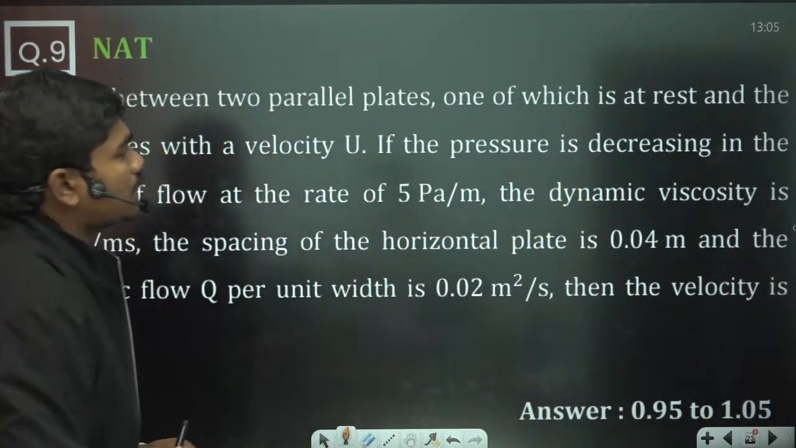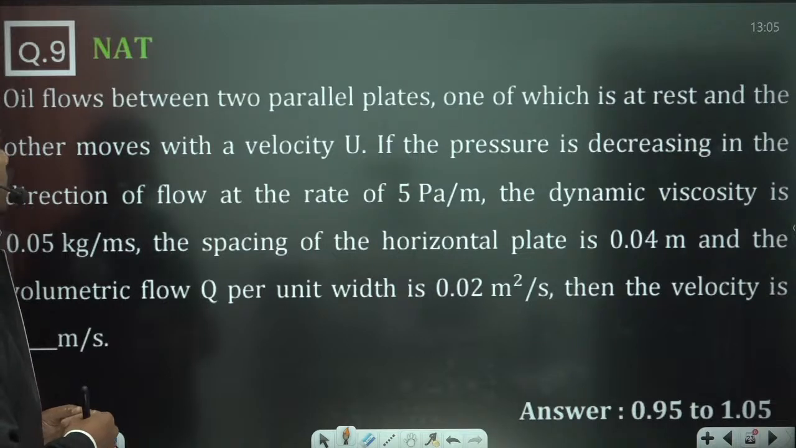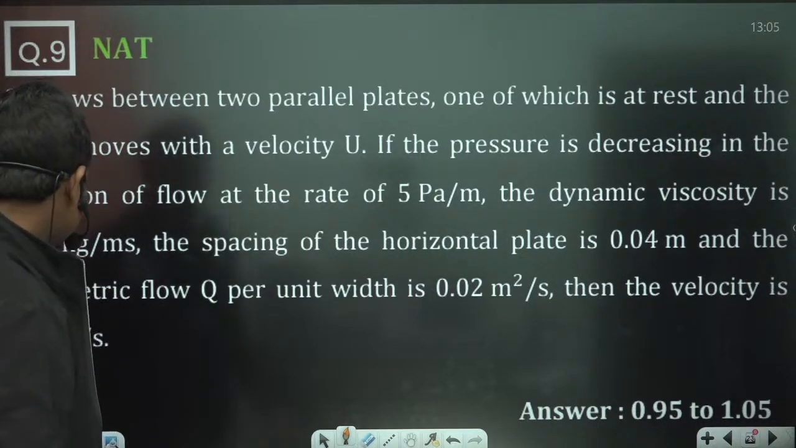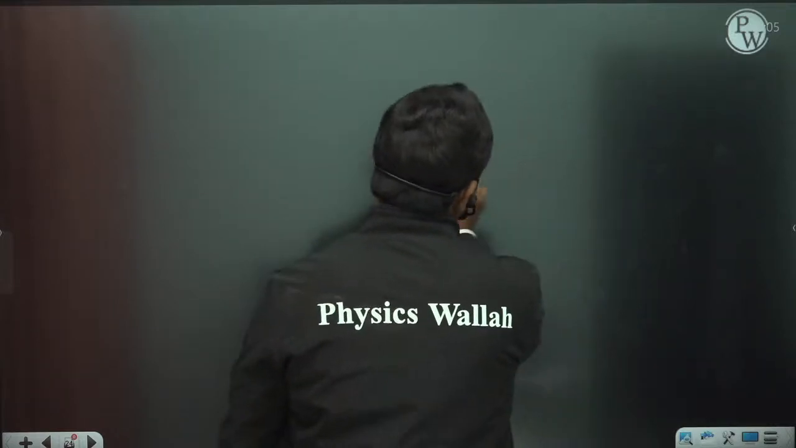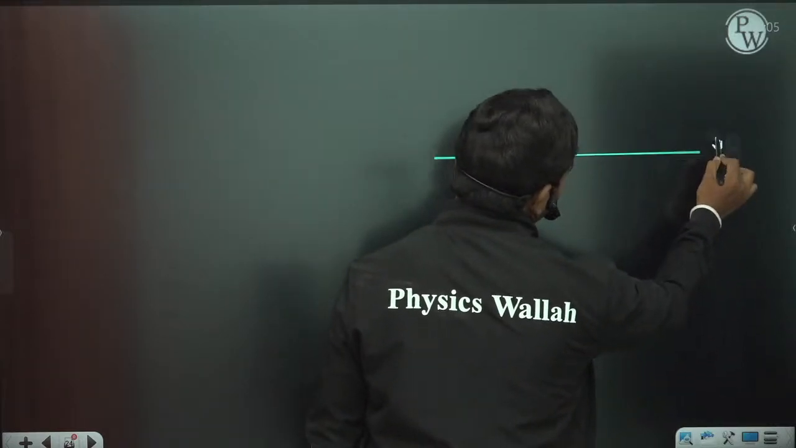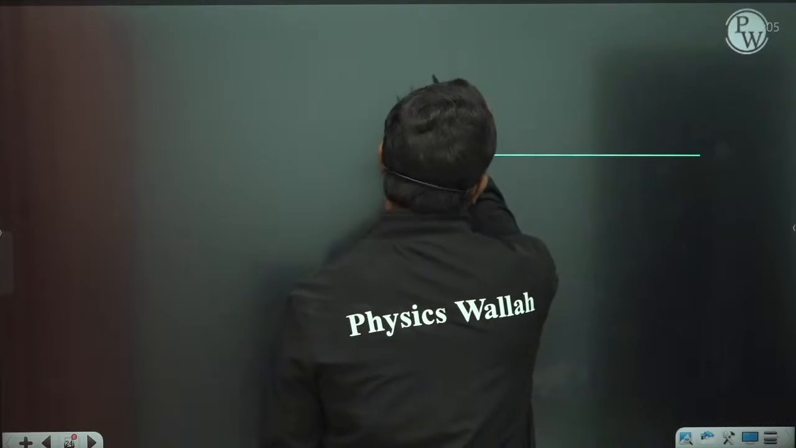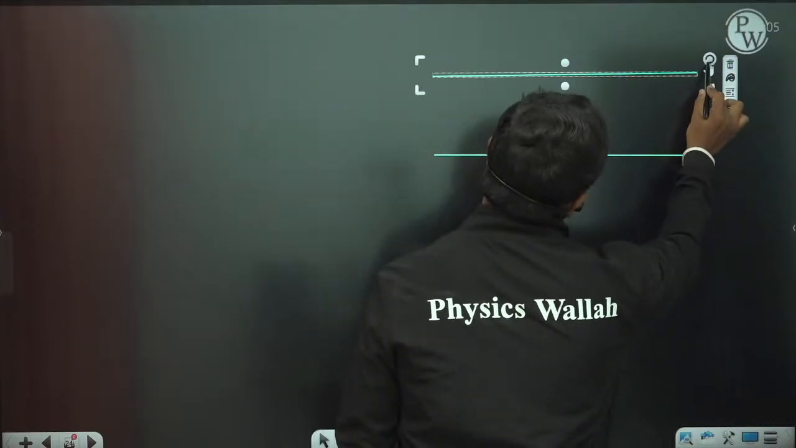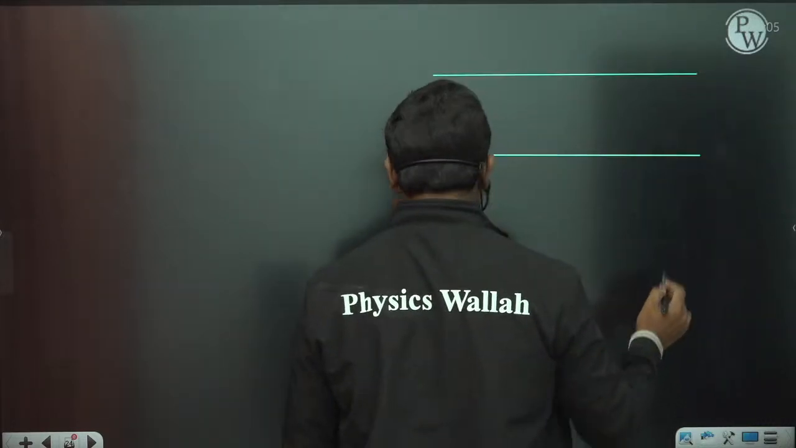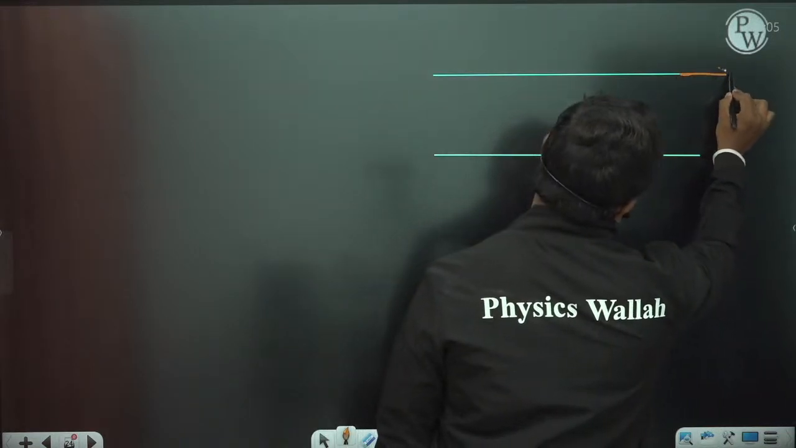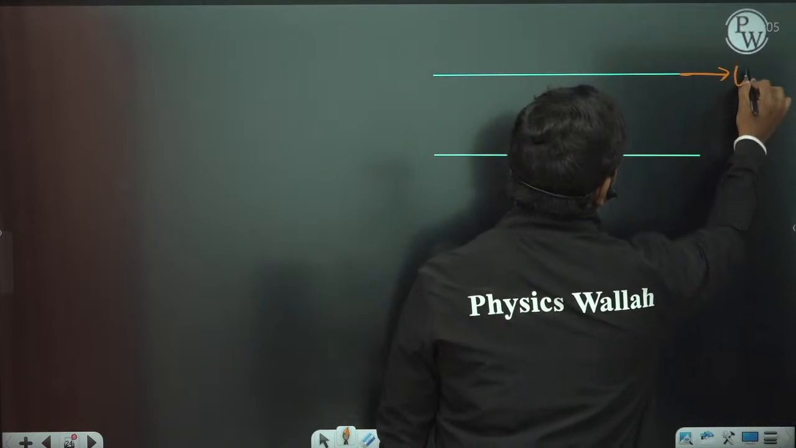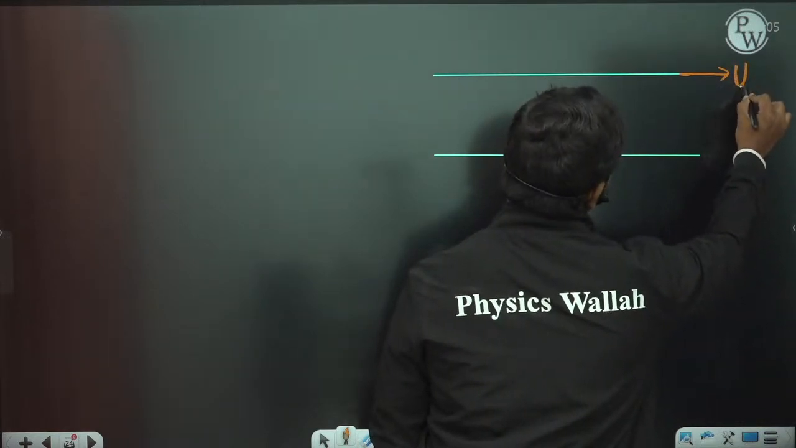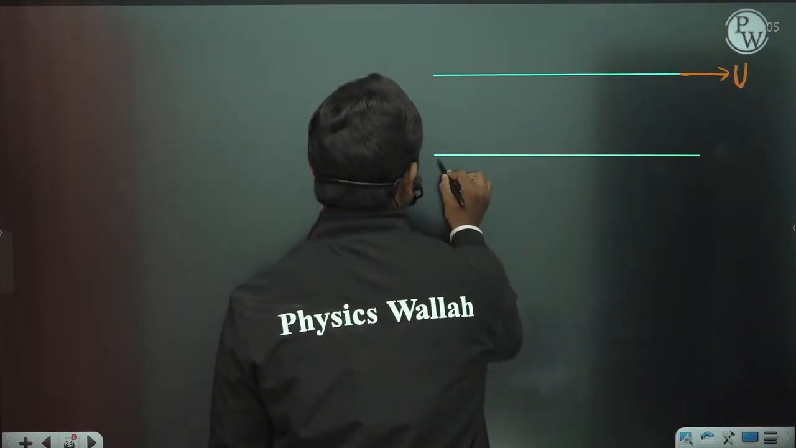Oil flows between two parallel plates, one of which is at rest and the other moves with a velocity u. So it's the case of the other one. You have a fixed plate and the other is moving at some velocity capital U. This plate is fixed.